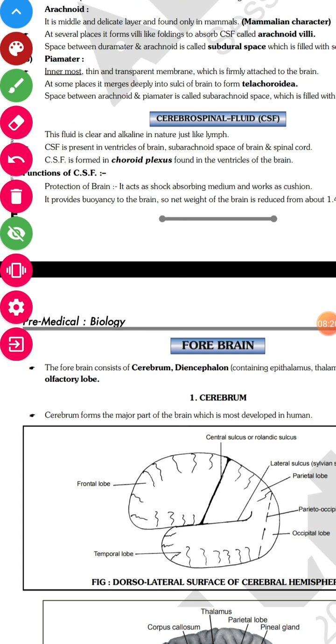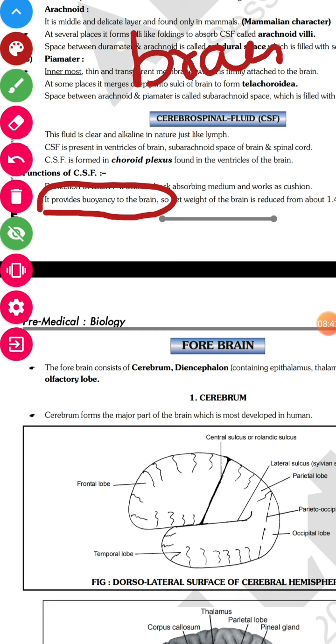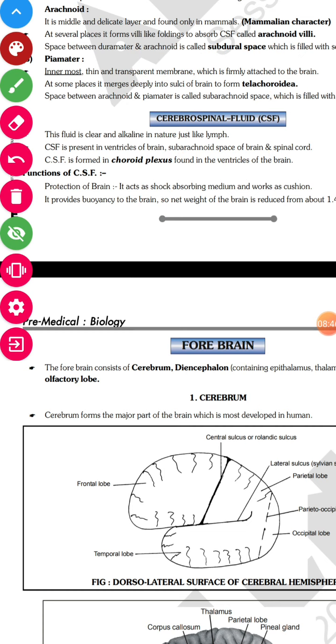Now what is the function of CSF? It acts as a shock absorbing medium. It means when you are walking, running or doing any exercise, there should not be any damage to the brain, right? So it protects from shock and also works as a cushion. Also it provides buoyancy to the brain. See, as we know, the brain is floating in a fluid called cerebrospinal fluid, right? So it has to float, it should not sink. That is why this cerebrospinal fluid is there, right?